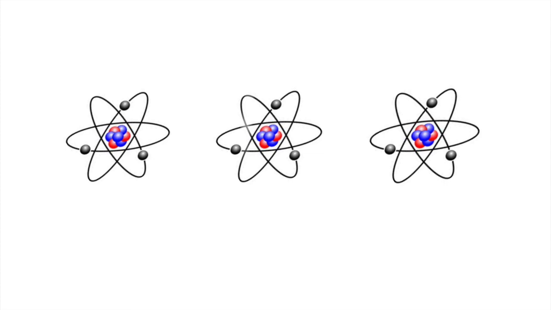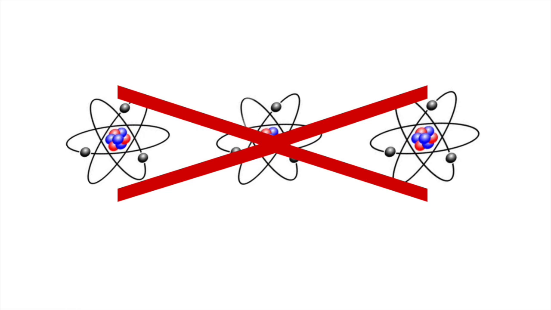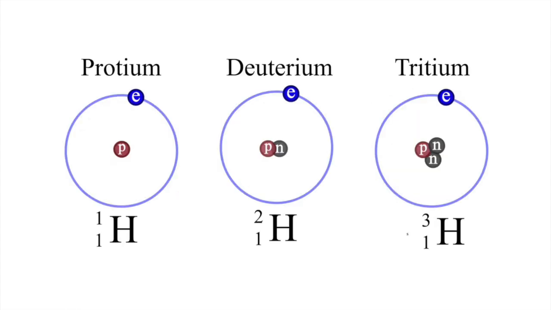Second, Dalton claimed that all atoms of a given element are identical in mass. This idea was also proven false due to the discovery of isotopes that have a different amount of neutrons, which affects the mass of the element, proving that they aren't all identical.